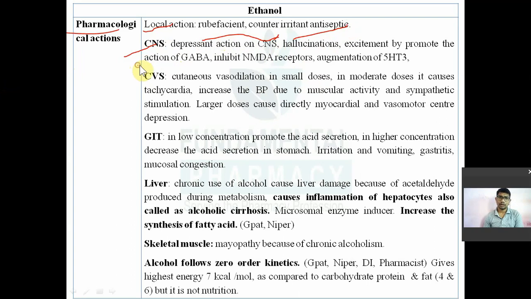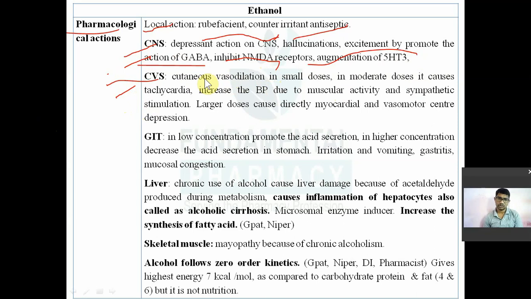It will promote the action of GABA in a higher concentration. GABA is the inhibitory neurotransmitter in the brain. That's why the depression produced by ethanol in humans is because of the GABA mediated action. It will also inhibit the NMDA receptor, the excitatory N-methyl D-aspartate receptor, and augment the level of serotonin. सीएनएस पे इनिशियली स्टिमुलेट करता है, बाद में डिप्रेस करता है because of the action on GABA, inhibition of NMDA receptor and augmentation of your 5-HT.